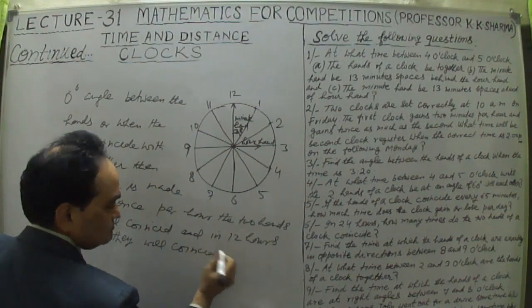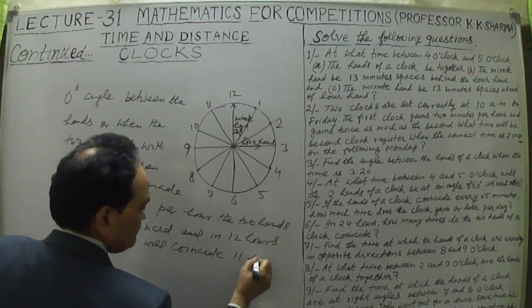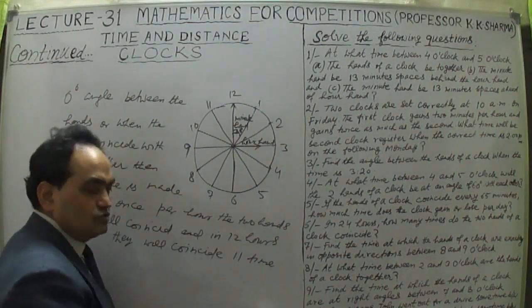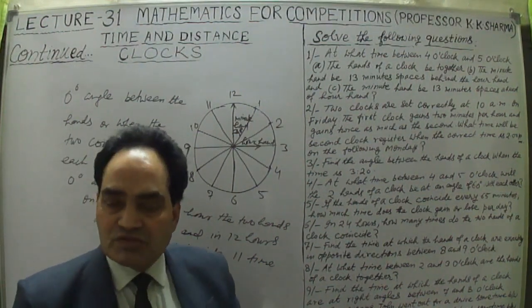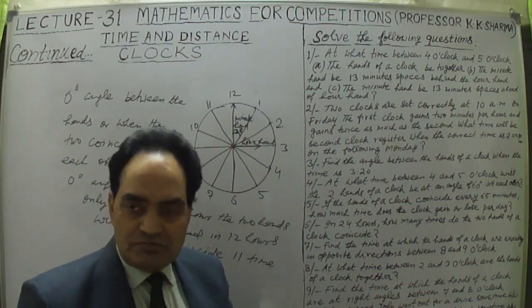Try to understand, they will coincide 11 times. Only 11 times will 0 degree angles be made. So in 24 hours, 11 times 2 is 22 times a 0 degree angle will be made.